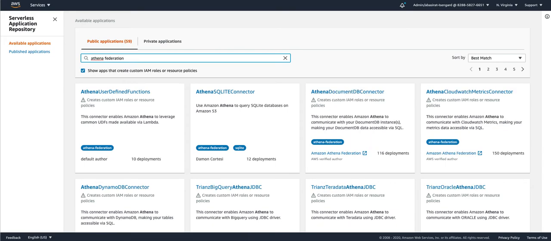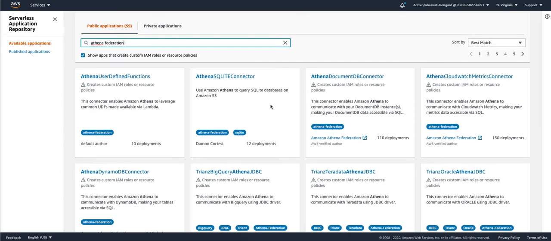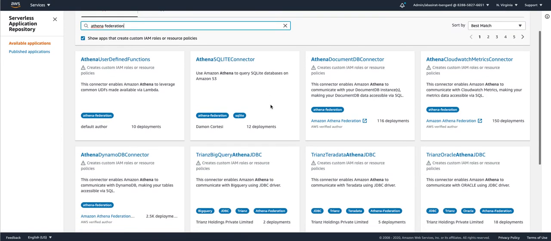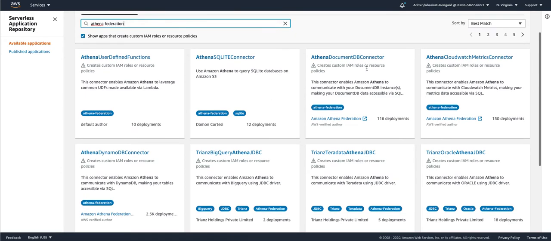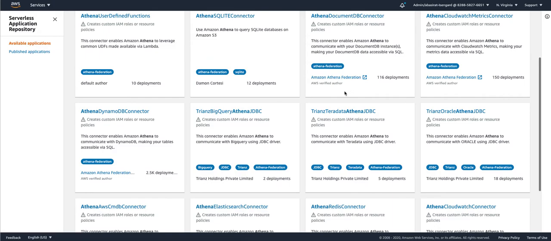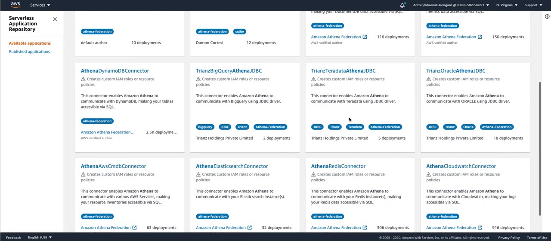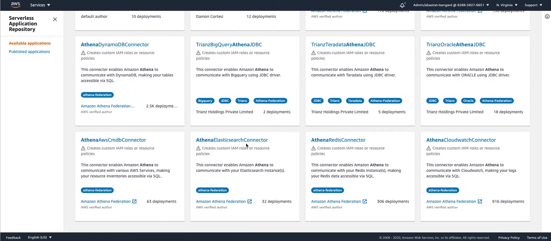This is the name of the author that Athena team uses when it publishes connectors to serverless application repository. And as you can see here, it pulled up a list of pre-built connectors here. We have a connector for DocumentDB, for CloudWatch Metrics, for DynamoDB. We have pre-built connector for Elasticsearch, for Elasticache Redis, for CloudWatch connector.